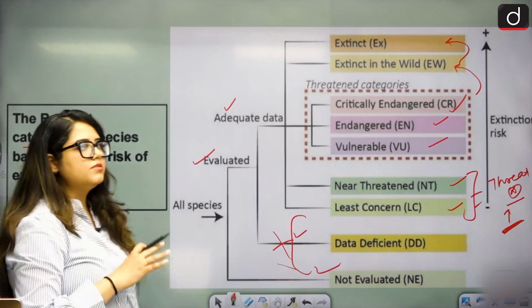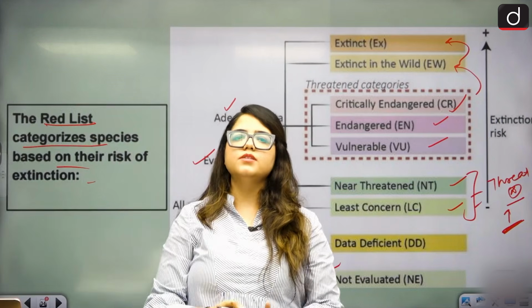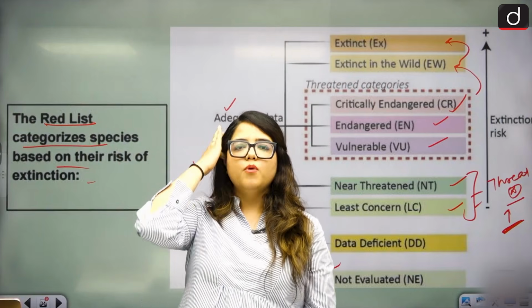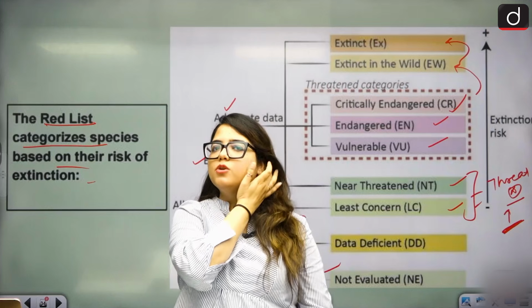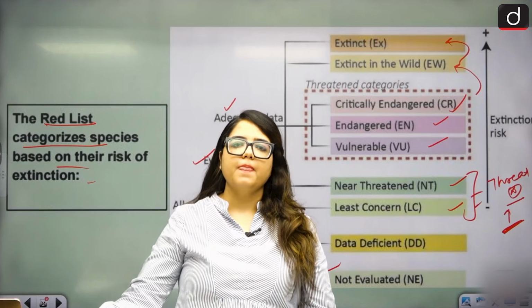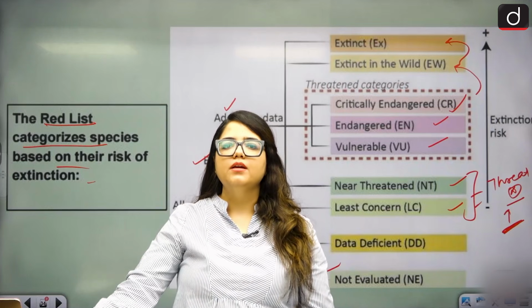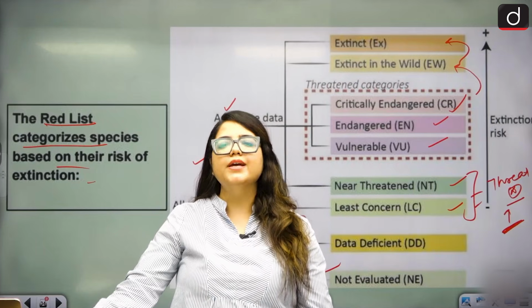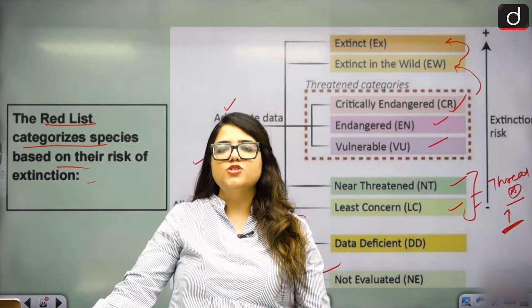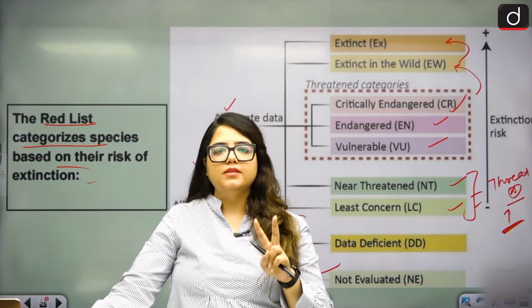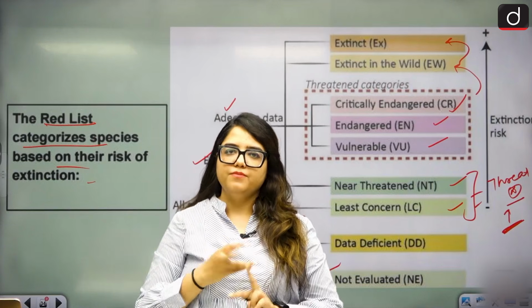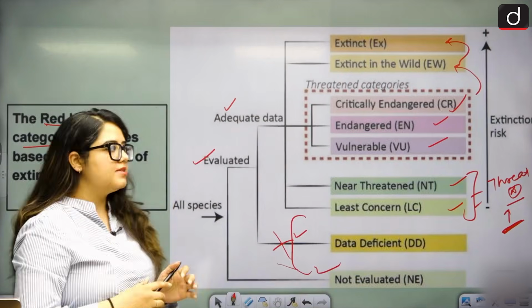So now, since the task of IUCN is conservation, once they make this list, once they identify the status of the species, what will they do? They will conserve them. How do they conserve them? The question is, how do they conserve them? For that conservation, they have two methods, in-situ and ex-situ. Clear?